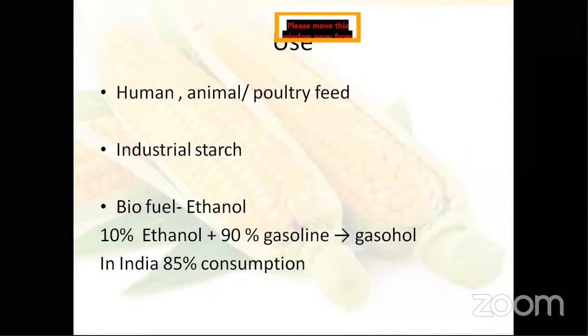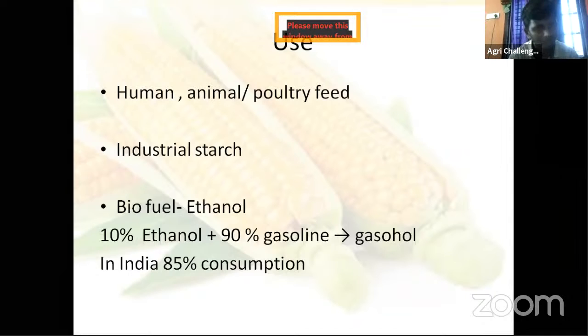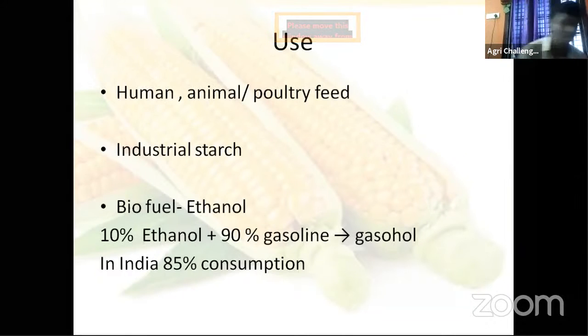Then animal and poultry feed. Most of this poultry and animal feed is now used for dairy feed, but the maximum also goes for poultry feed, farms and dana, all those things.